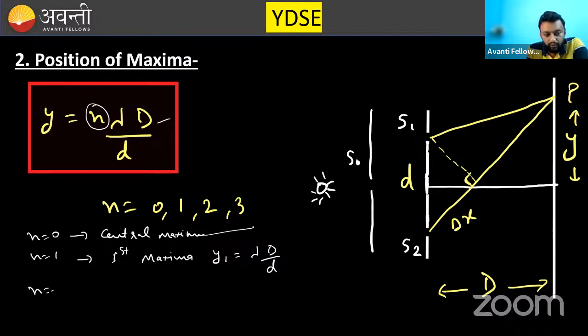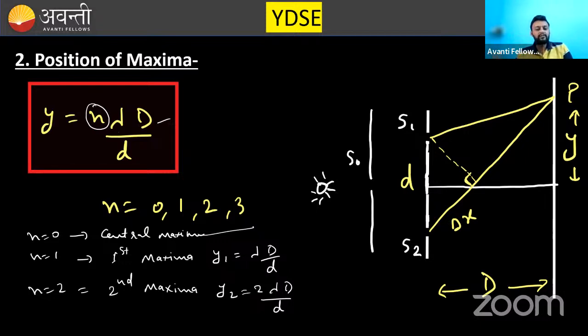If you put n equals 2, it will become second maxima. And y2 will be 2 lambda capital D by small d. So can you calculate fifth maxima, seventh maxima, whatever maxima they can ask, you should know how to calculate it.